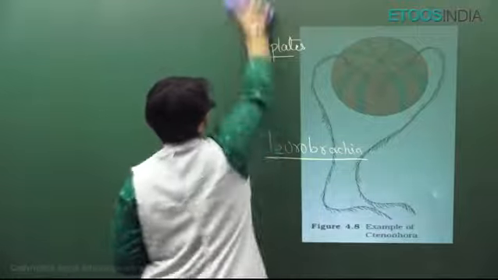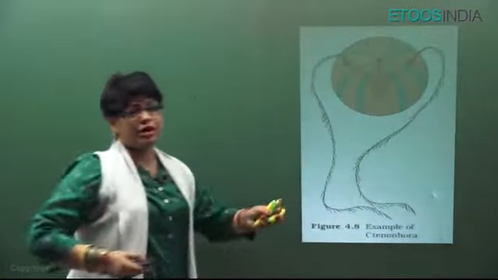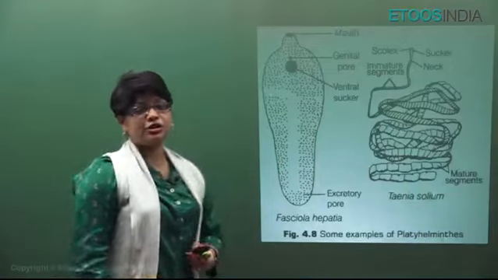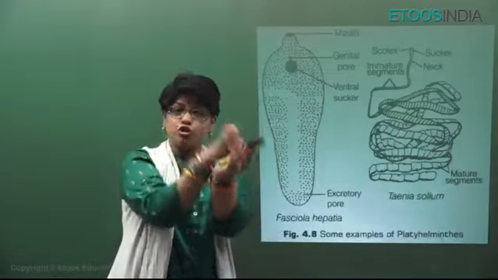Instead, they have these 8 comb plates as their main unique feature. So, it's a minor phylum, about 100 species are included. Now, this is the next phylum. This is Platyhelminthes or flatworms. Their body is dorso-ventrally flattened.